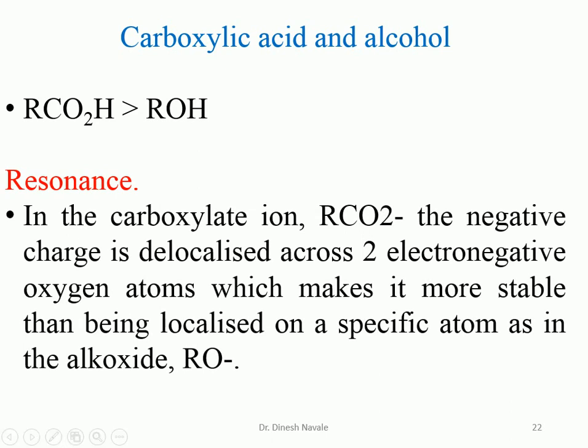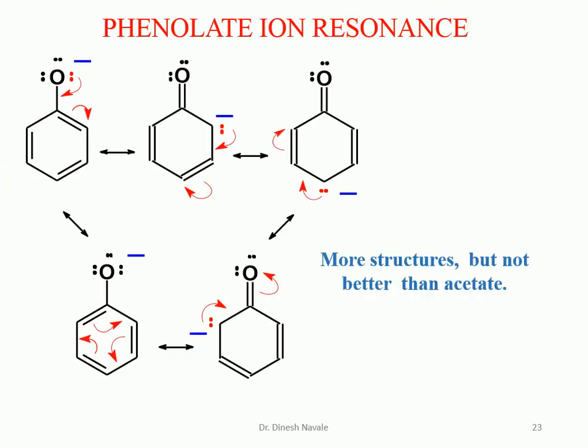So as we have discussed, in case of the carboxylate ion, negative charge can be delocalized onto a more electronegative element, oxygen, whereas in case of the phenol, a negative charge can be delocalized onto a carbon atom. So that's why acetic acid will be more acidic than phenol, as well as the carboxylic acid.